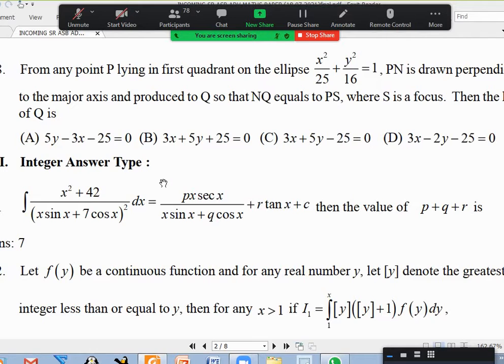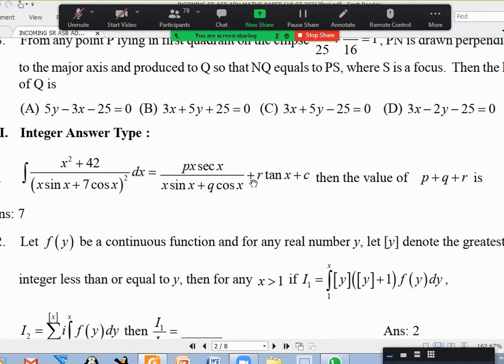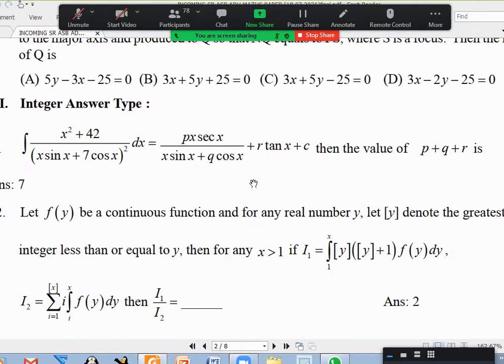Option B obviously cannot be correct. Yes, sir, because we are talking about everything in the first quadrant. So at best it may come in the fourth quadrant. There cannot be the line in the third. So the eighth one is C. Earlier I told the fifth one is B or this.